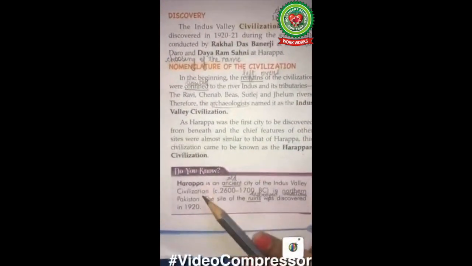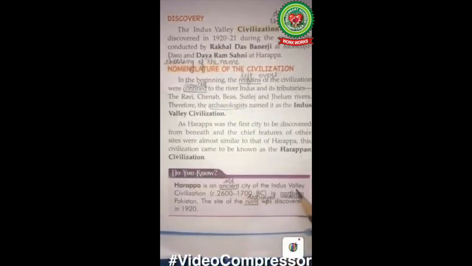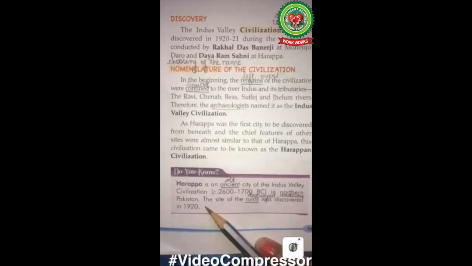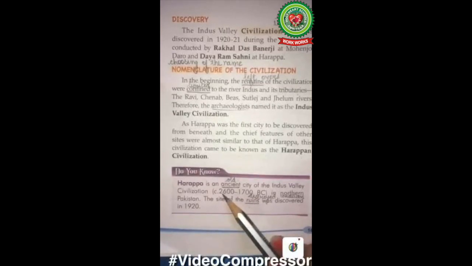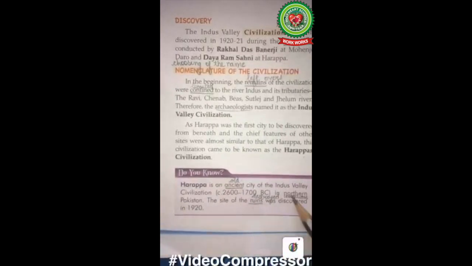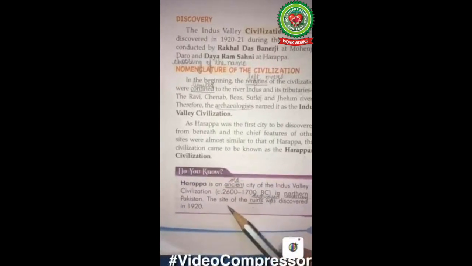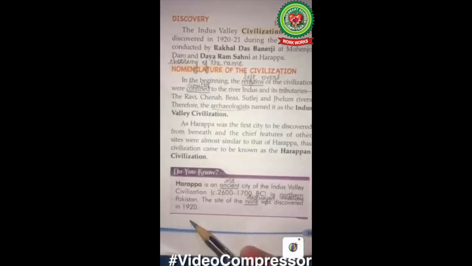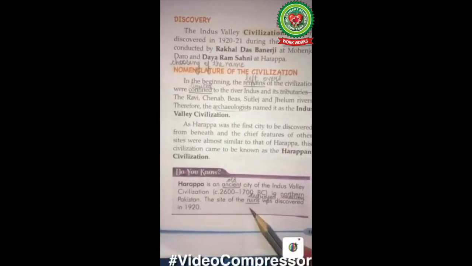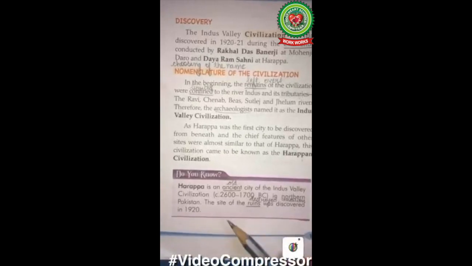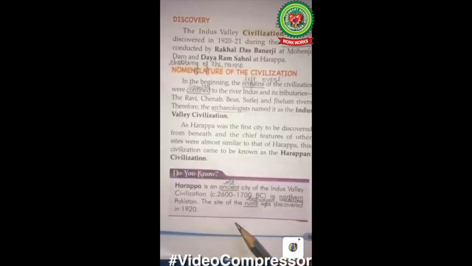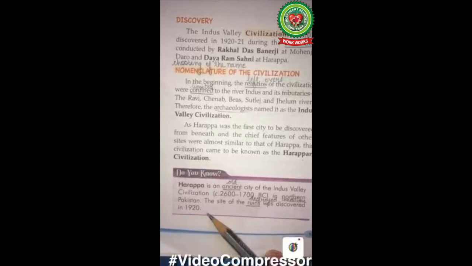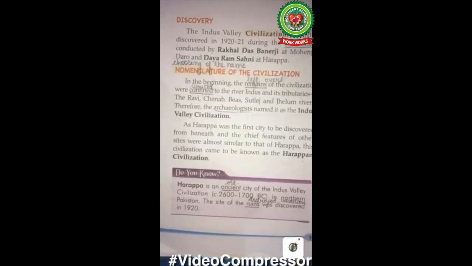Do you know Harappa is an ancient city of the Indus Valley civilization? Its time was 2600 to 1700 BC in northern Pakistan. The site of the ruins was discovered in 1920. Ruins means destroyed condition. The destroyed condition of Harappa and Mohenjo-daro was seen in 1920.